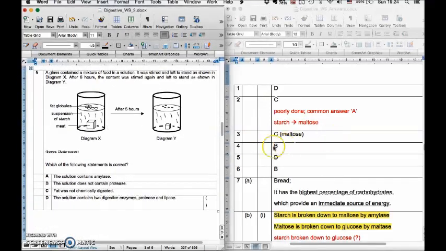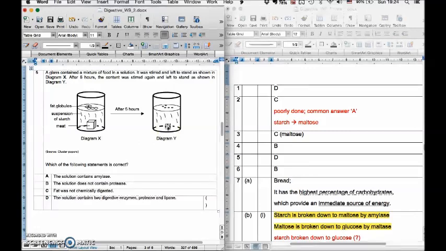Now question 5, a lot of you didn't get it right as well. So what you see here in this diagram, in diagram X at first, there are fat globules, there's some starch, and there's a piece of meat. Now after 5 hours, what do you observe? The fat has become smaller. Why? Because fat has been digested. The meat has become smaller.